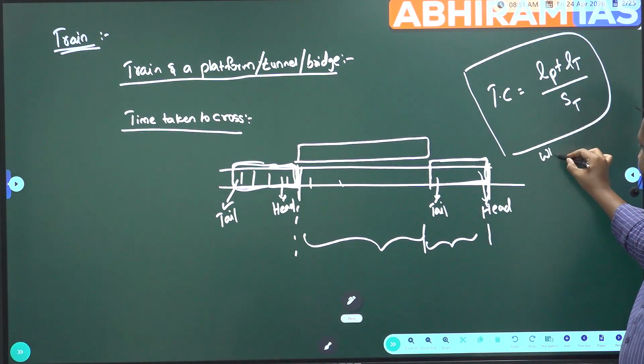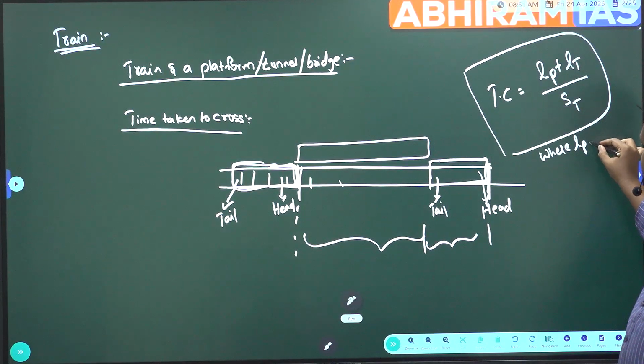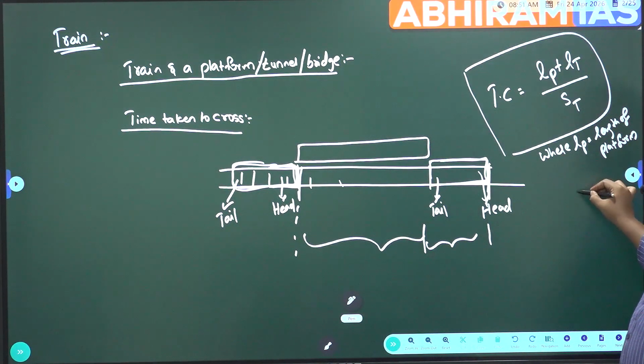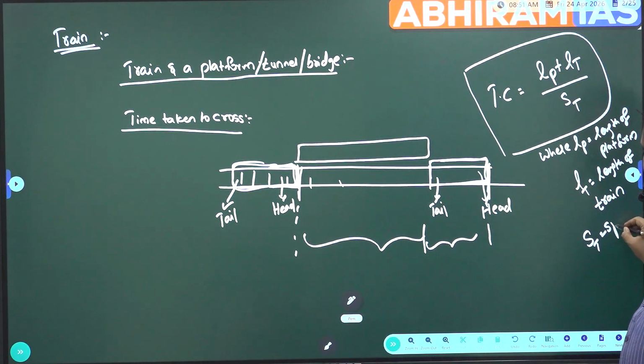Where LP is equal to length of a platform, LT is equal to length of a train, and ST is equal to speed of a train.